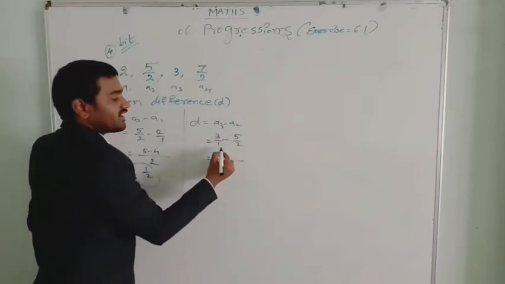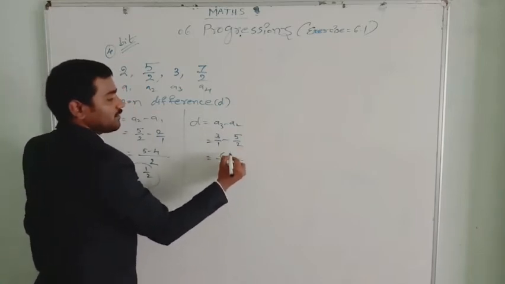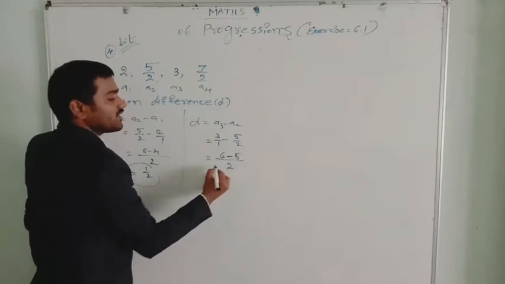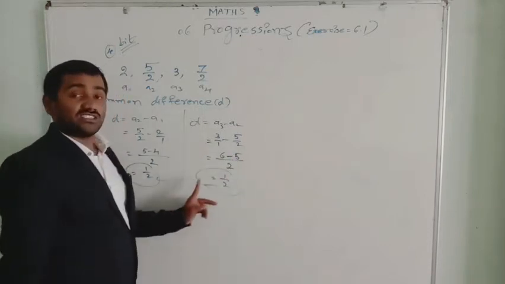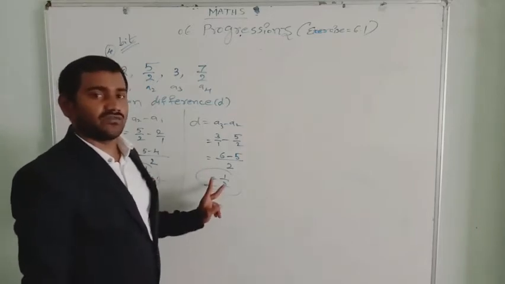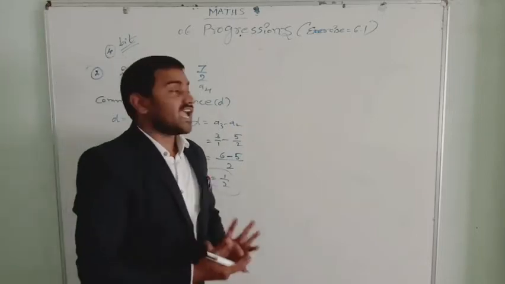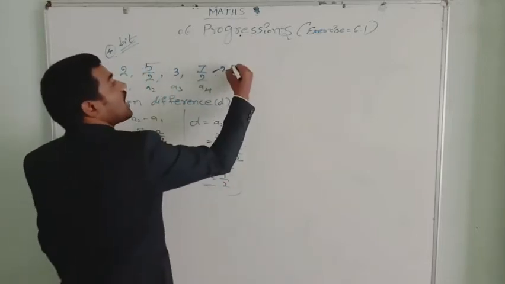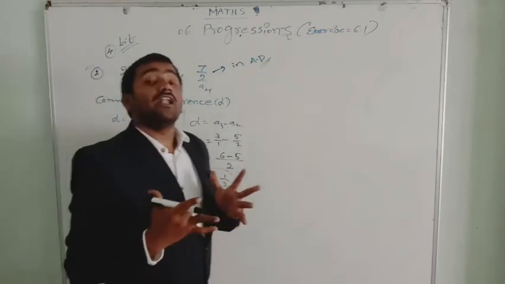Let's take the cross multiplication. 1 into 2 is 2, 2 into 3 is 6, minus 1 into 5 is 5. 6 minus 5 is 1 by 2 again. Same. You got the common difference the same two times. And if I do it a third time, I will also get the same common difference. Hence this list of numbers is in AP. These are in arithmetical progression.